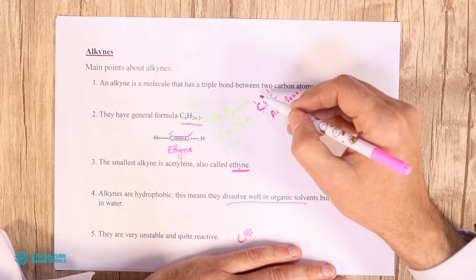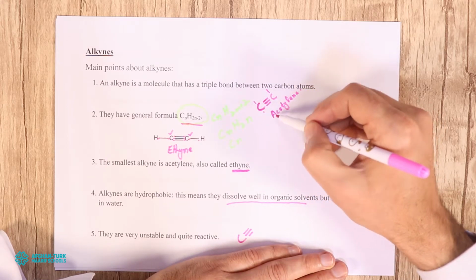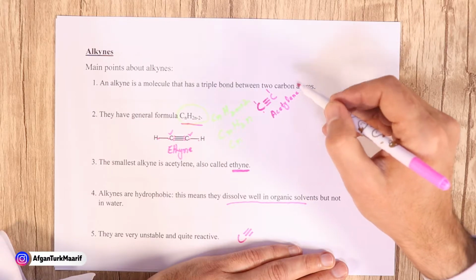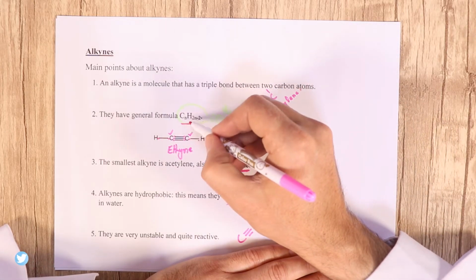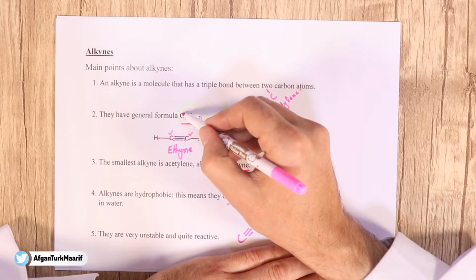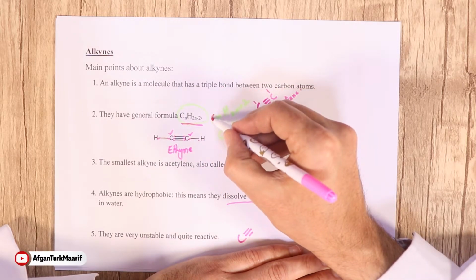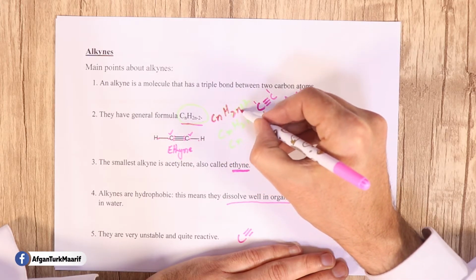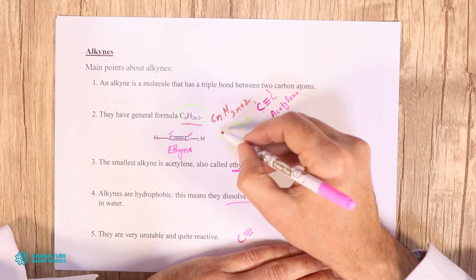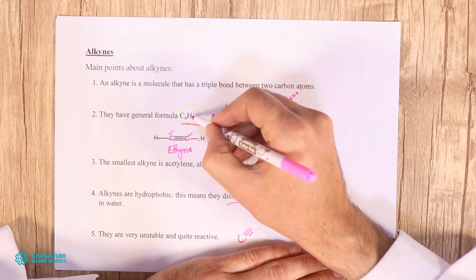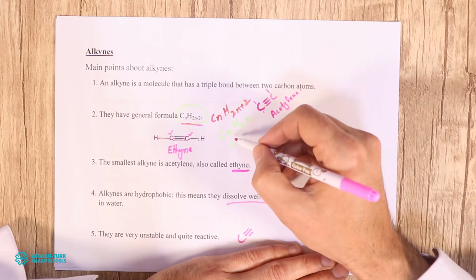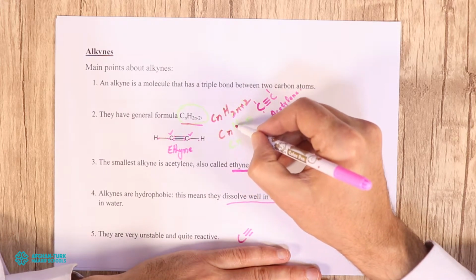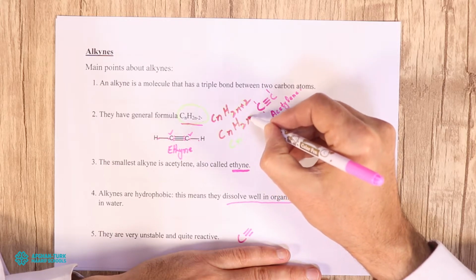Here you can see the first example: acetylene is the first example of the alkyne family. Their general formula is CnH2n-2, okay? Last time you studied that the general formula of alkanes was CnH2n+2, but the general formula of alkynes is CnH2n-2. In alkenes, the general formula was CnH2n.